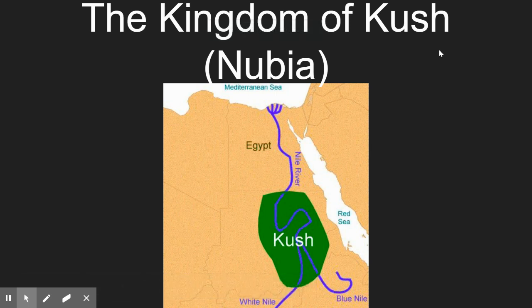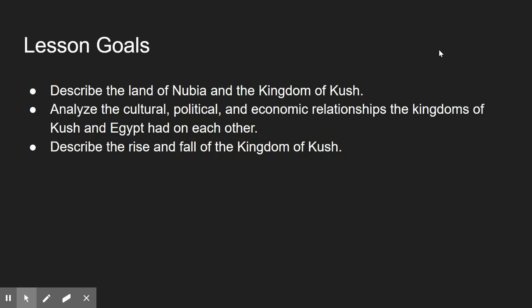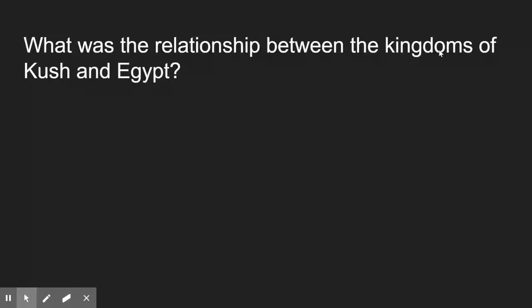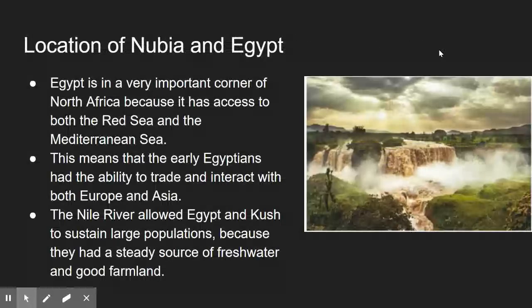Today we're going to be discussing the Kingdom of Kush. Our lesson goals are to describe the land of Nubia and the Kingdom of Kush, analyze the cultural, political, and economic relationships the kingdoms of Kush and Egypt had on each other, and describe the rise and fall of the Kingdom of Kush. Our lesson question is, what was the relationship between the kingdoms of Kush and Egypt?